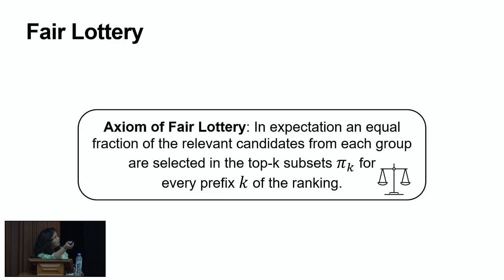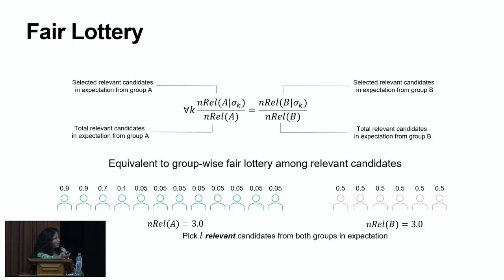And for that, first we look at the axiom of fair lottery, which says that in expectation, there's an equal fraction of relevant candidates. And this would be true for all prefixes k of the ranking, so for all top-k subsets pi k. When we formulate those with the quantities, we would have this ratio, which is equivalent to group-wise fair lottery among the relevant candidates.